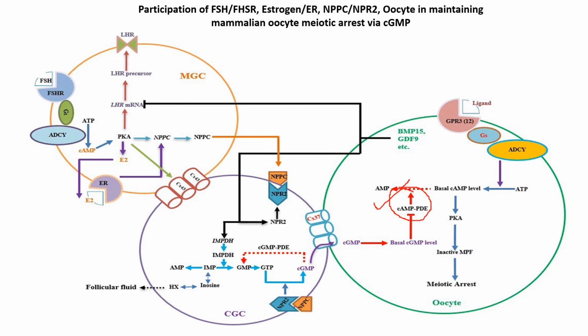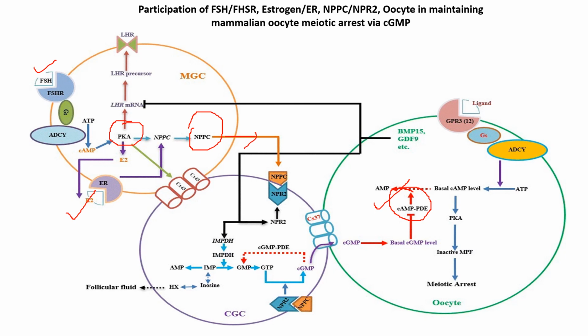From this schematic diagram, we can see that during the follicular maturation phase, FSH will bind this FSH receptor, and estrogen will bind with this estrogen receptor. So there will be intracellular formation of protein kinase A. This protein kinase A will ultimately form the natriuretic peptide C, which will come out of the cell.